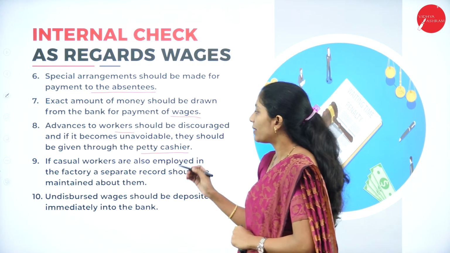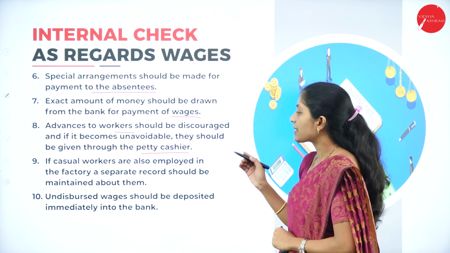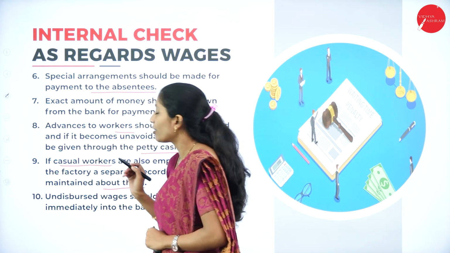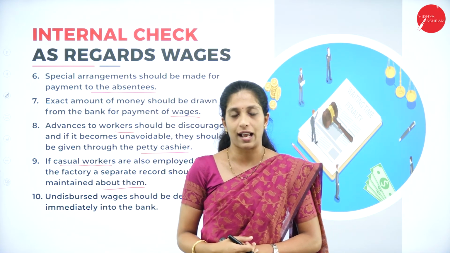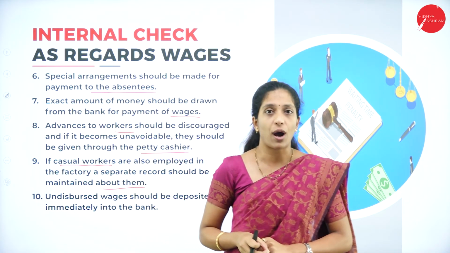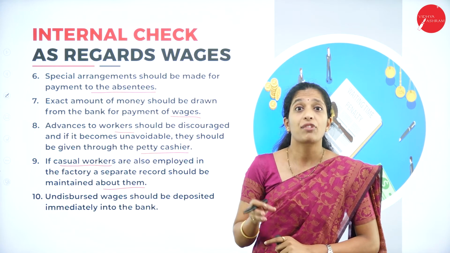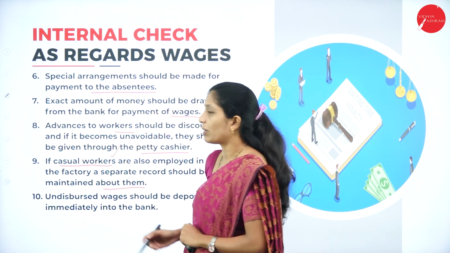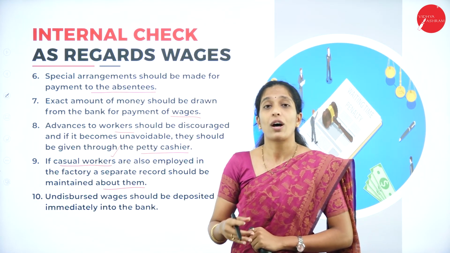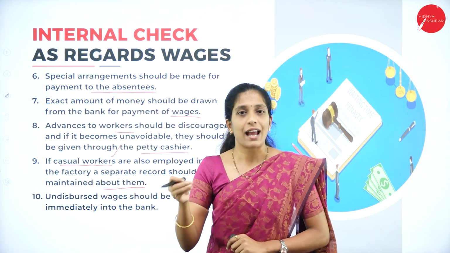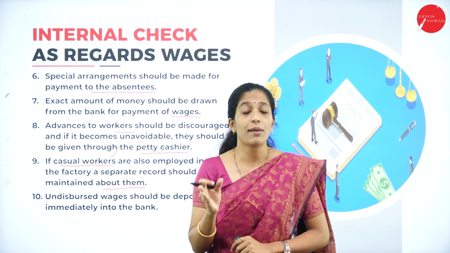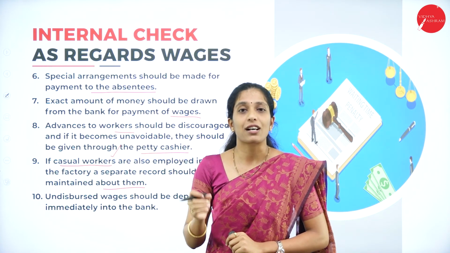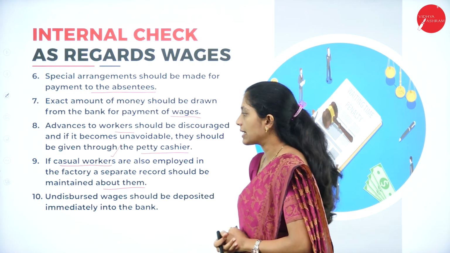Next, if casual workers are also employed in the factory, a separate record should be maintained about them. What do we mean by casual workers? They are not permanent workers of that particular organization. For the time being, they might have come from outside to work in an organization if there is a requirement for more workers. So they are known as what? Casual workers. These casual workers are not working every day; for the time being they have come to work in an organization. For them, a separate worksheet has to be prepared. It should not be combined with the normal workers who are working daily in an organization.